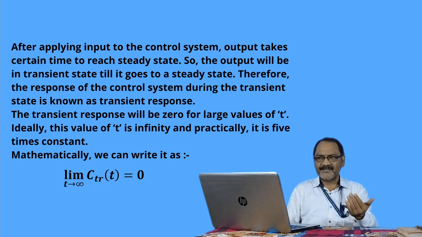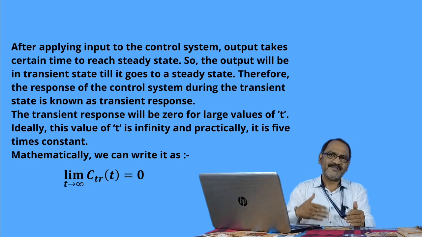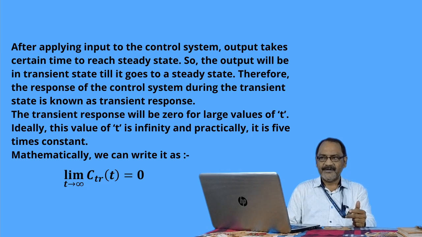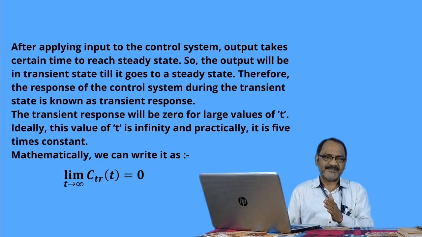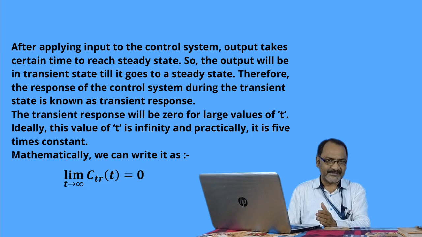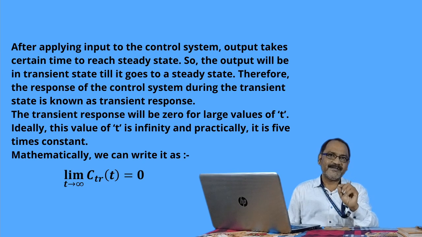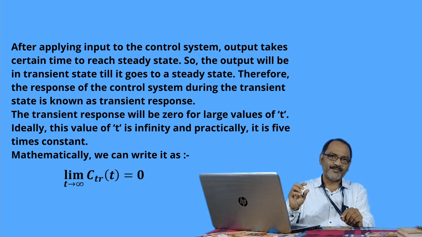So we can say whenever the time is 0, the oscillations are large. Whenever the time t approaches infinity, the oscillations go on decreasing, or we can say the oscillation dies out. Ideally, the value at t equal to infinity is 0, but infinity here is not exactly infinity, it is 5 times the time constant. Sometimes we take it as 3 times the time constant, or sometimes 5 times the time constant.